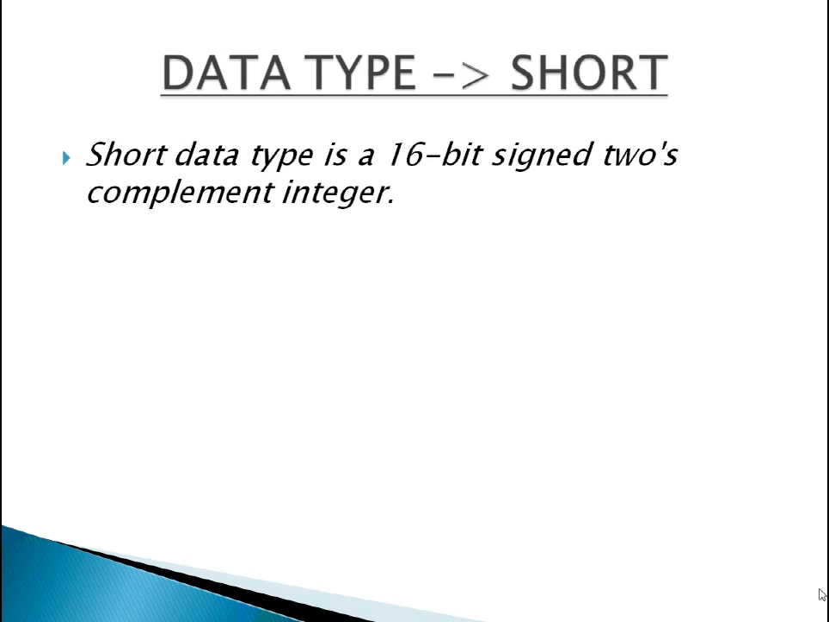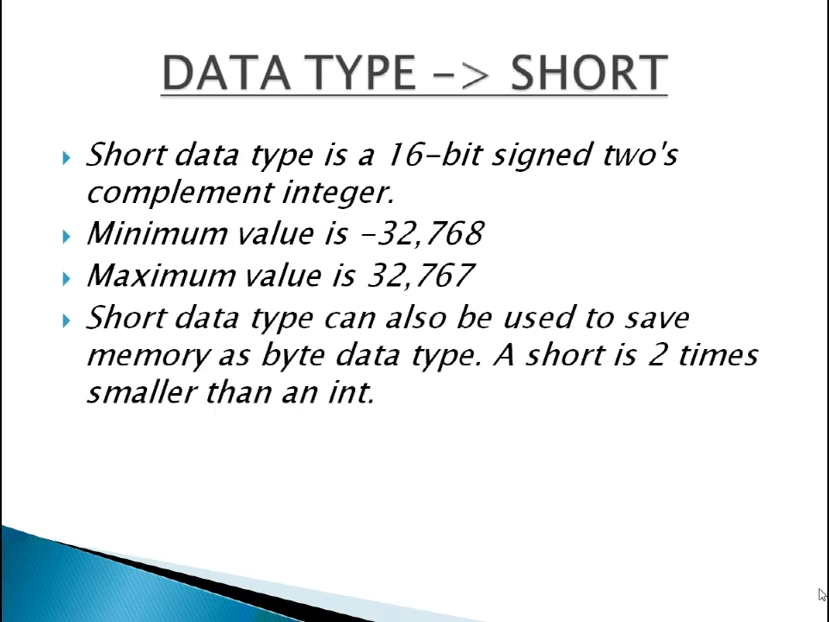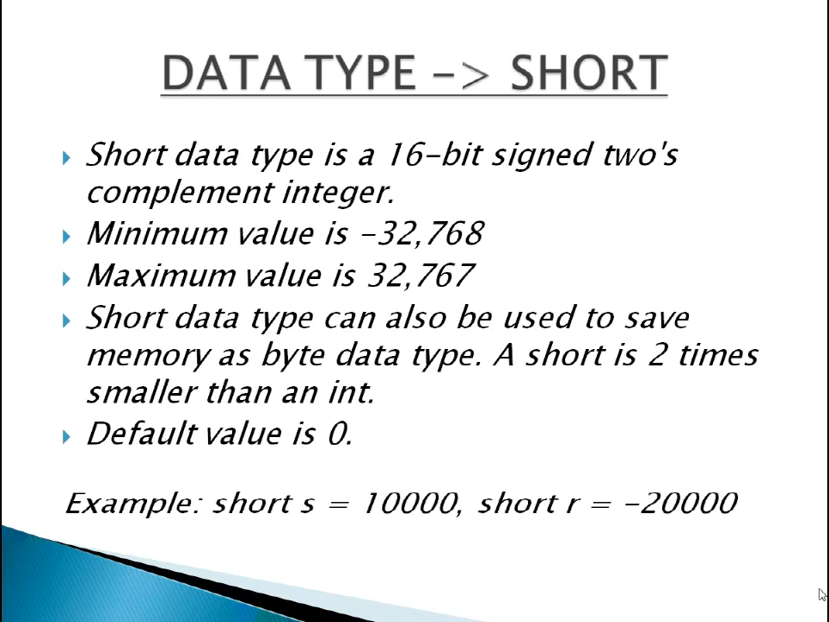Next is short. Short data type is 16-bit. Minimum value is -32,768. Maximum value is 32,767. Short data type can also be used to save memory like byte data type. A short is 2 times smaller than an int. Default value is 0. This is an example.